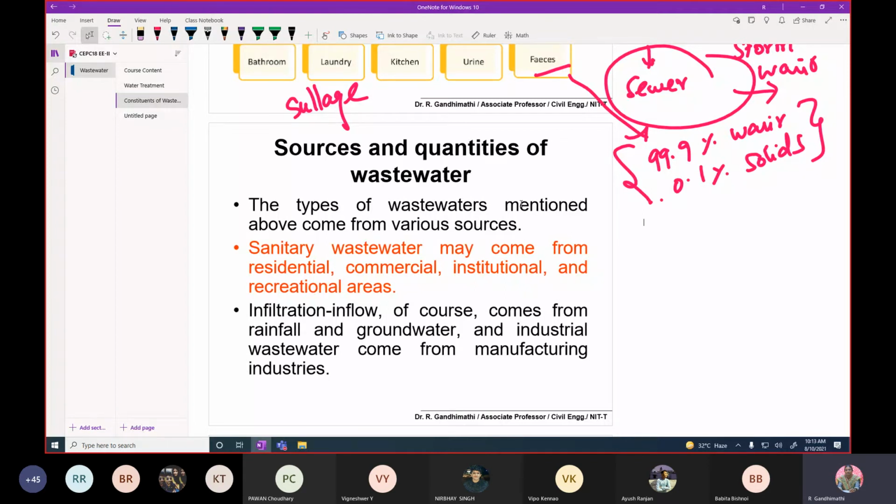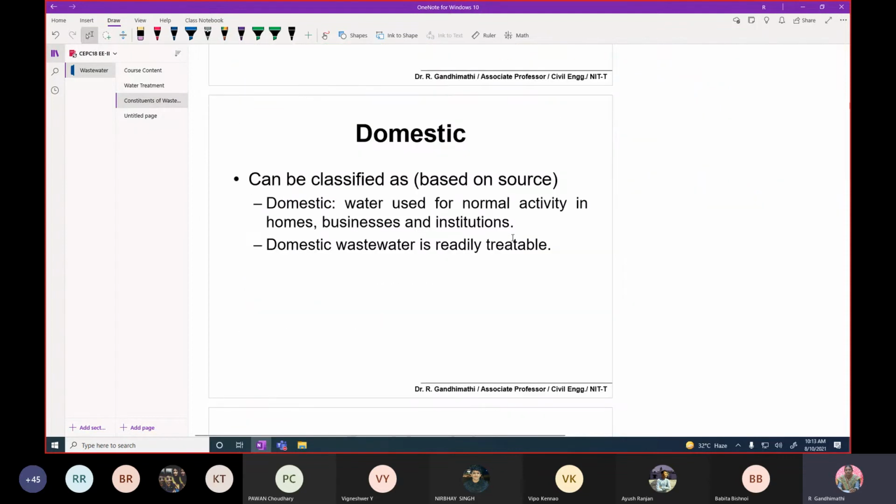Or sometimes they will say the quantity of wastewater generation is this much liters per capita per day. It depends on the source from where the wastewater is generated. If it is from a residential community, it may be this much liters per capita per day. If it is for a movie theater, they say this much liters per chair per day. Therefore, it depends on the sources.